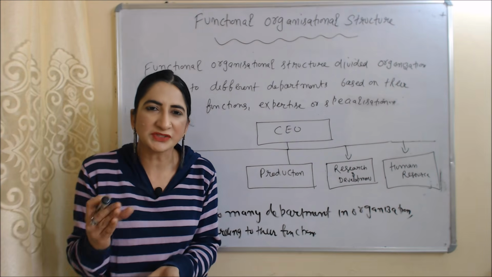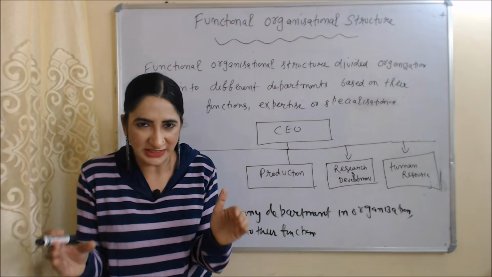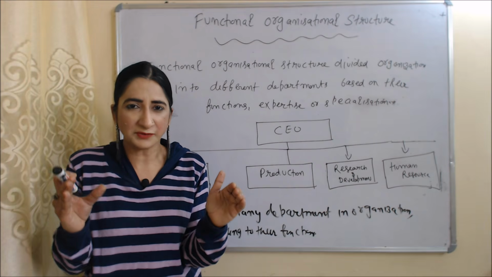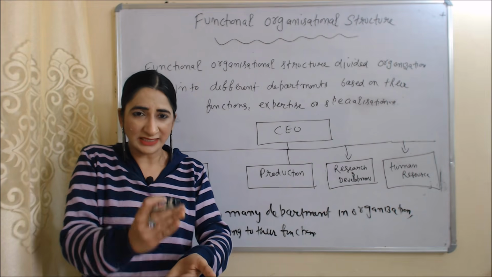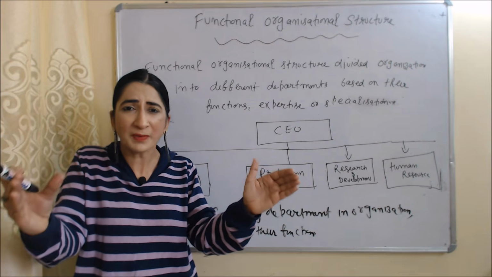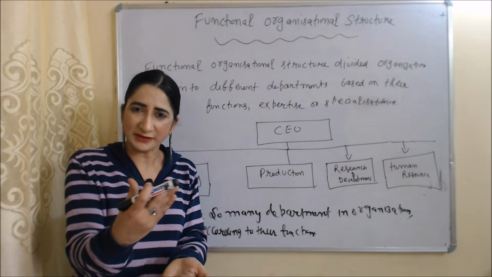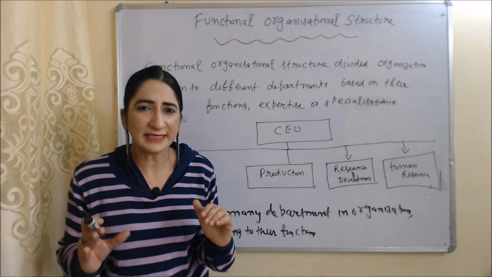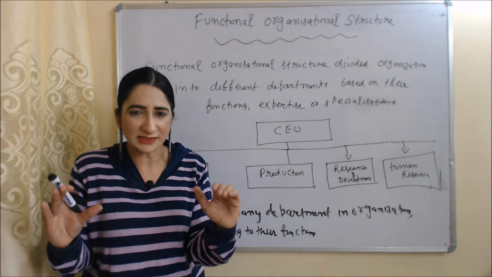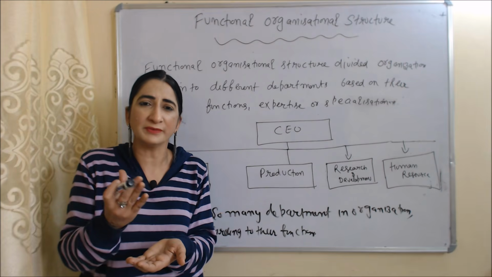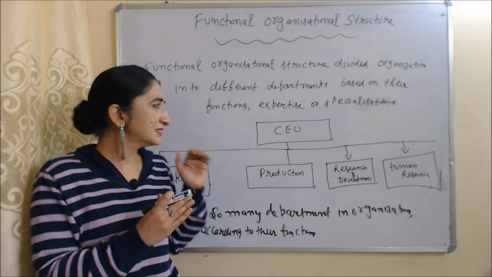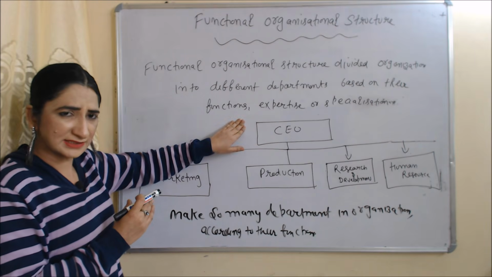Now we are going to talk about functional organizational structure. In this type of structure, we divide organization into different departments based on their functions, expertise and specialization. Or we can say that in functional organization structure, we make a group of employees according to the function they perform.